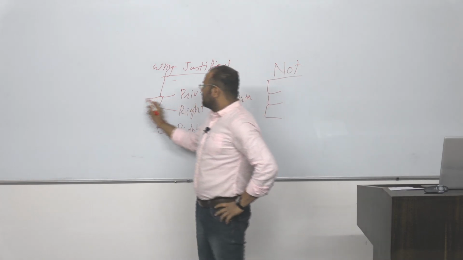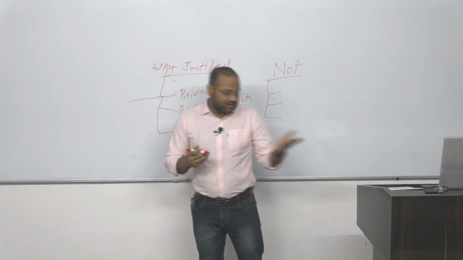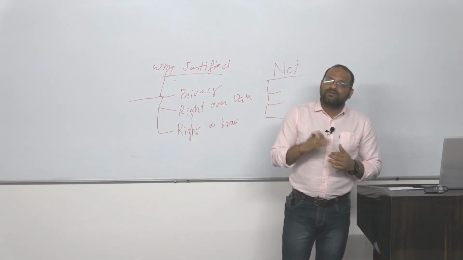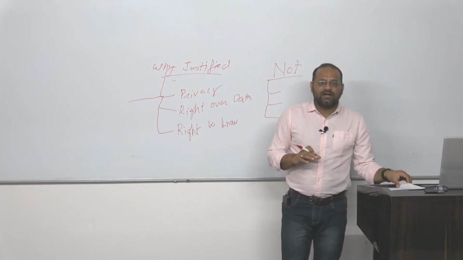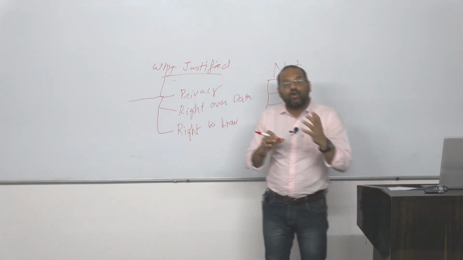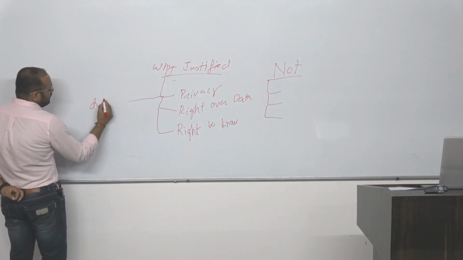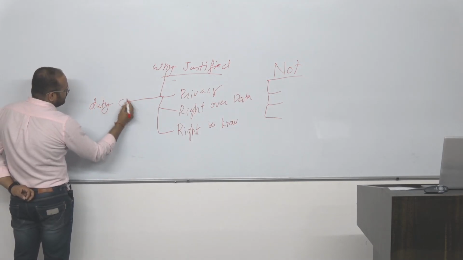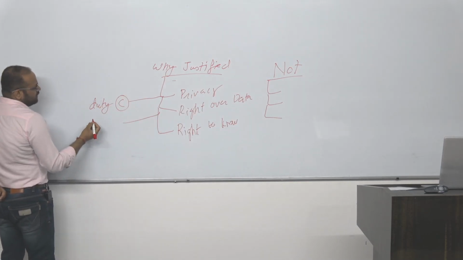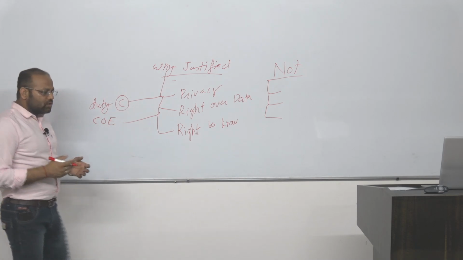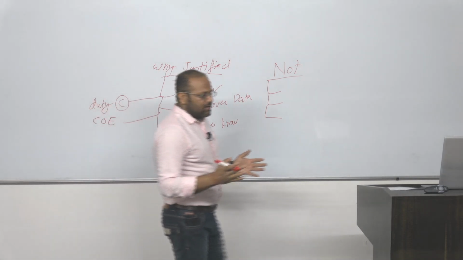Also with respect to the office where Edward Snowden is working, there is a duty towards the constitution, and there is a code of ethics involved. When we talk about code of ethics, again it is very broad.